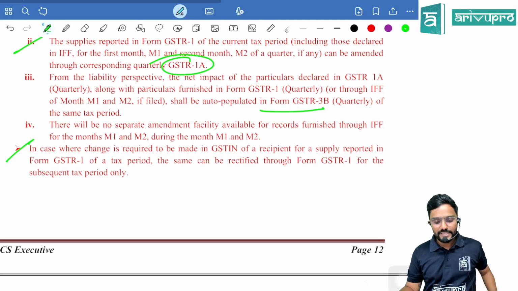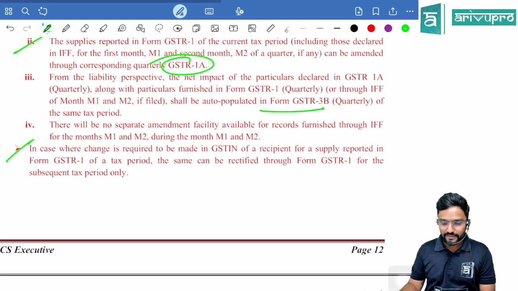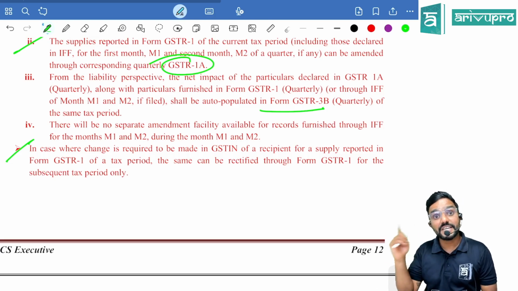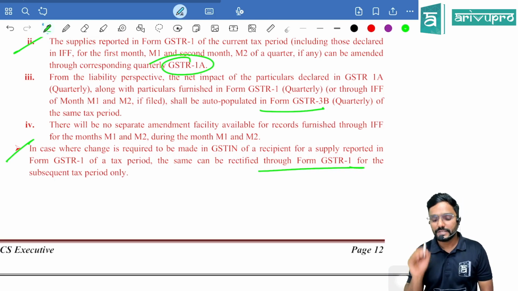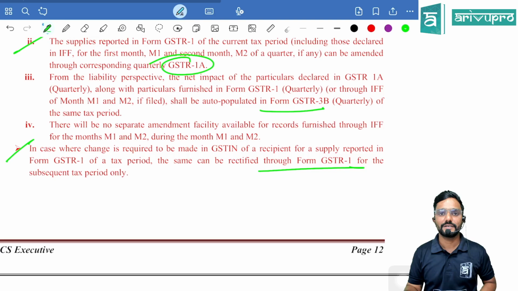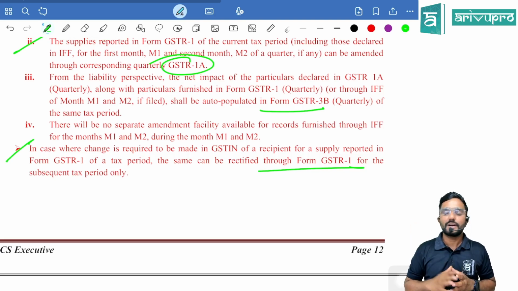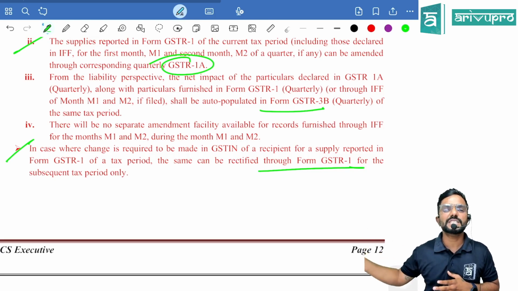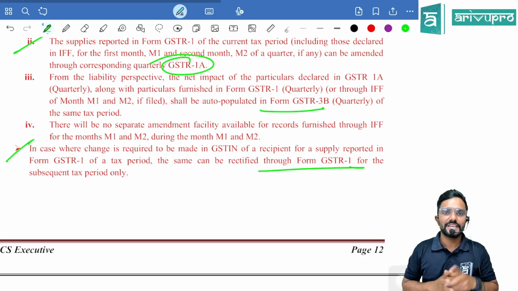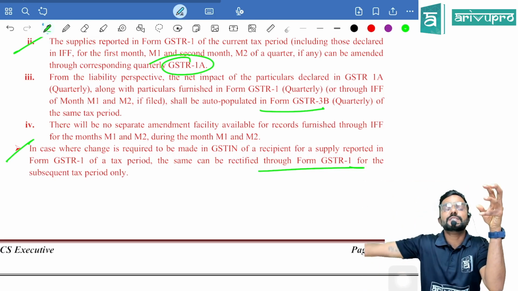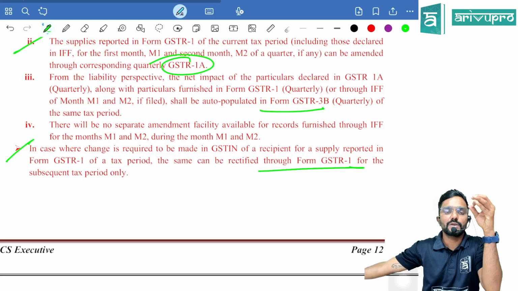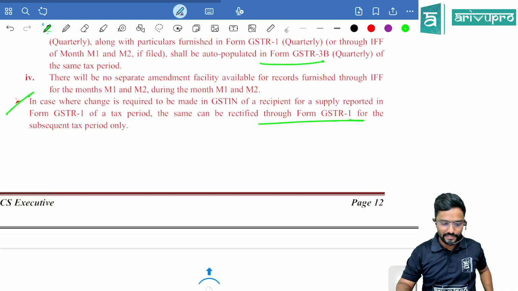Next, in case the change is required to be made in the GSTIN of the recipient, that is, the registration number of the recipient for the supply reported in Form GSTR 1 of the tax period, the same can be rectified only through GSTR 1 for the subsequent tax period. Sir, I have filed my 1 and there is a recipient who is registered under GST, B2B supply. I have given his GSTIN wrong in my GSTR 1, sir. Can I amend it through 1A? No. You can correct it only through next month's GSTR 1, guys.